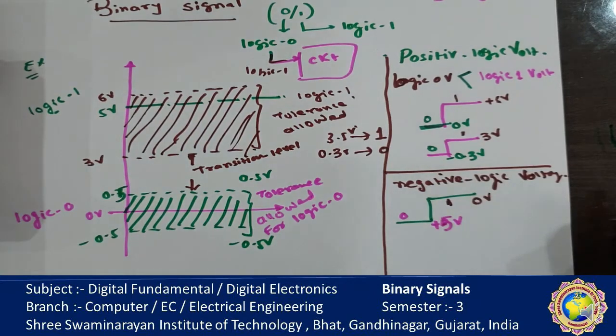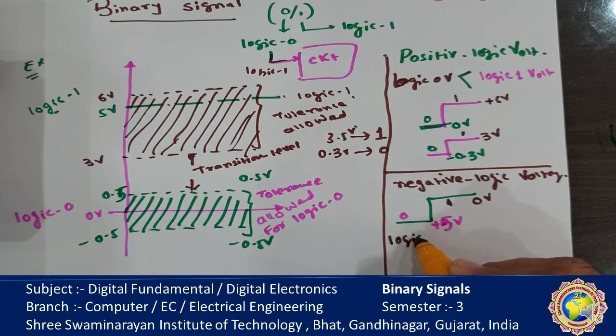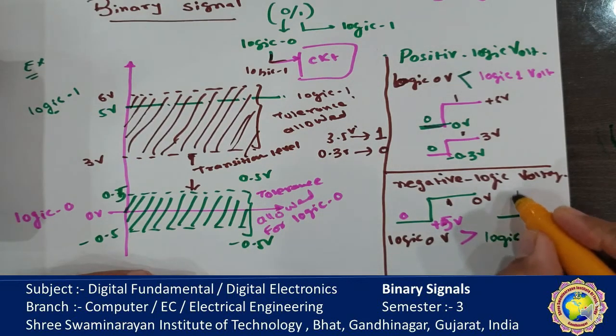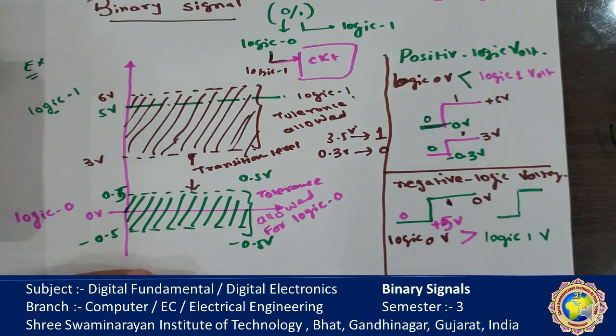This is called negative logic, where the logic 0 voltage level is higher than the logic 1 voltage level. A second possibility: suppose logic 0 is 0 volt and logic 1 is minus 5 volt.